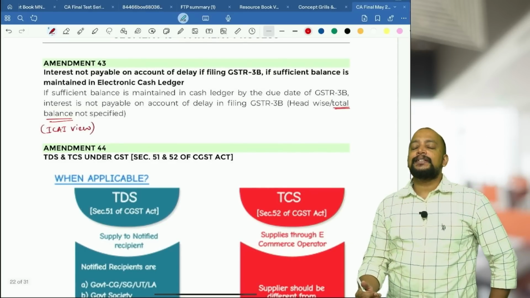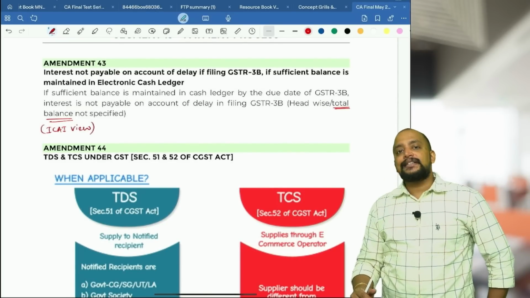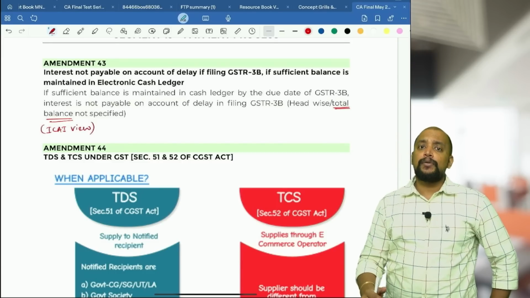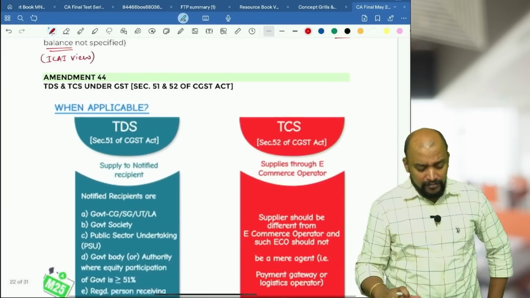Suppose there is a delay in filing 3B and the 3B net liability is somewhere around 4 lakhs, but you have only 3 lakhs, then in that case interest will be applicable on 1 lakh.